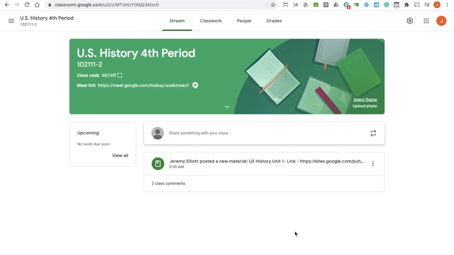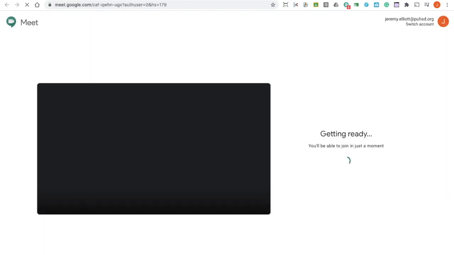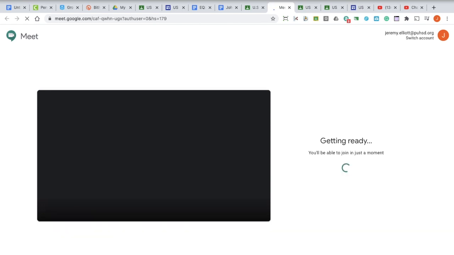Last thing I want you guys to do is, if we go back to our Google page, we have our Meet link. This is where we'll meet as a class, the Meet link. Right here underlined, you can click on it. This Meet link by the camera.